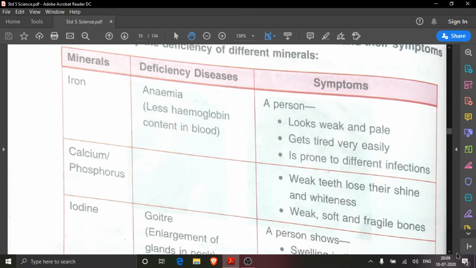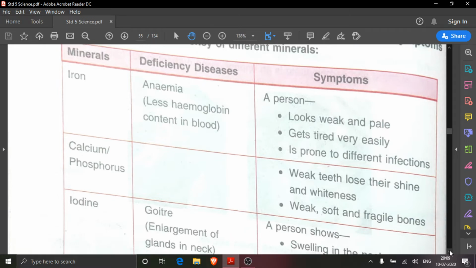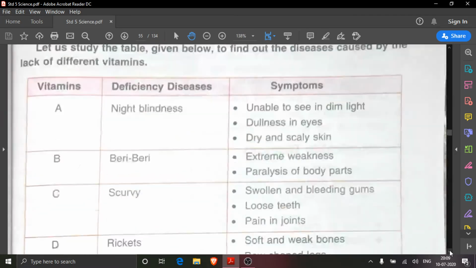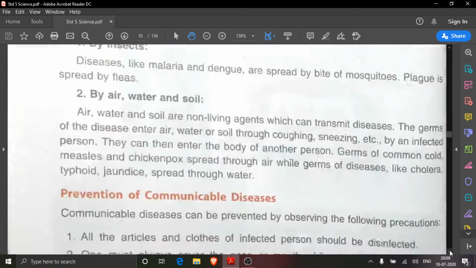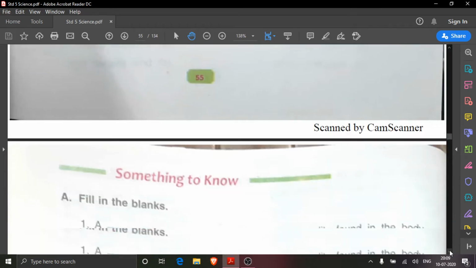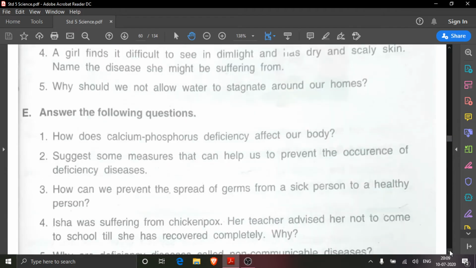Now come to E second question. Just see what is E second question, that we have to find out the answers. E second question is, suggest some measures that can help us to prevent the occurrence of deficiency diseases. You all must be knowing, children, deficiency diseases are also known as non-communicable diseases.